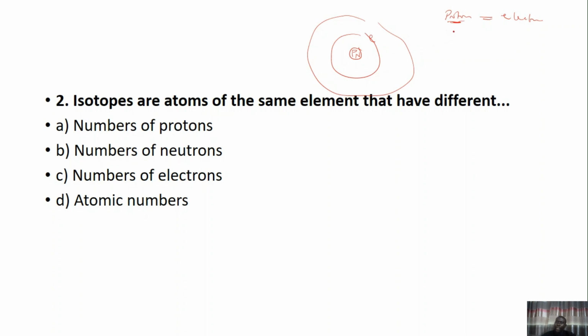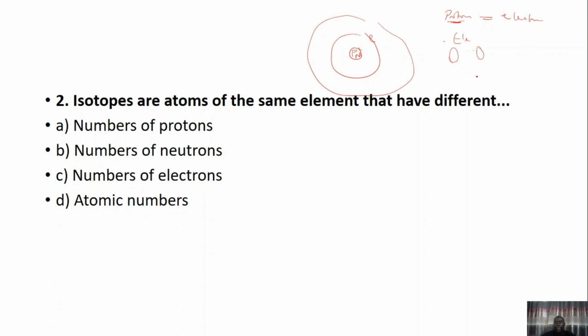But some elements have atoms that can be different in the sense that the number of neutrons in them will be different. So when an element has atoms that have different numbers of neutrons, those different atoms are known as the isotopes of that element.